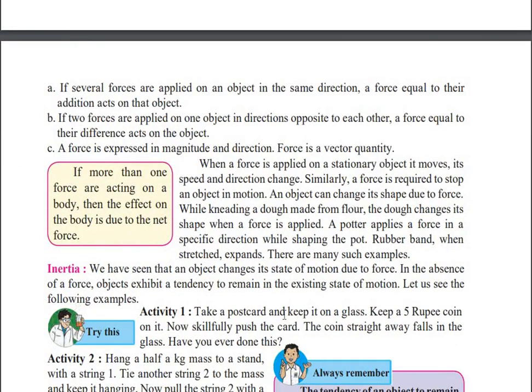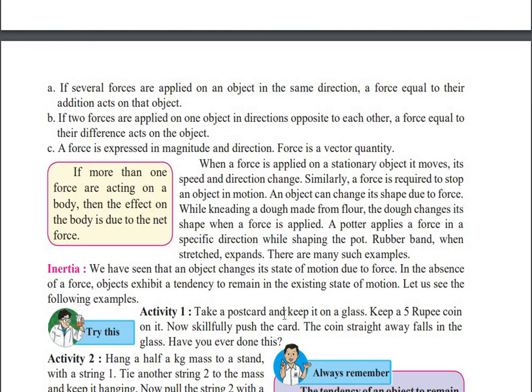There are many such examples. The next concept is inertia. We have seen that an object changes its state of motion due to force. In the absence of a force, objects exhibit a tendency to remain in the existing state of motion. Let us see the following examples. So inertia is the tendency of an object to remain in the existing state of motion.